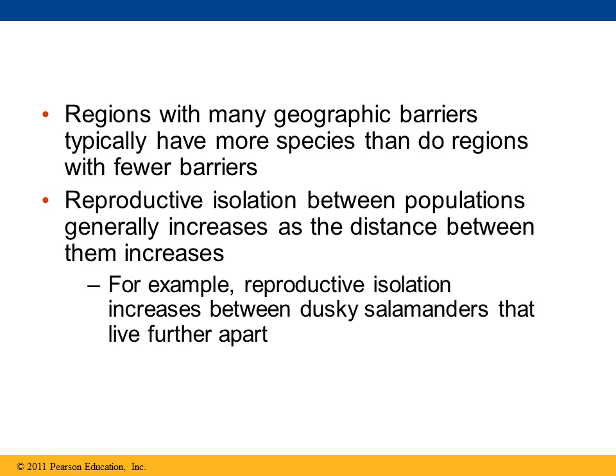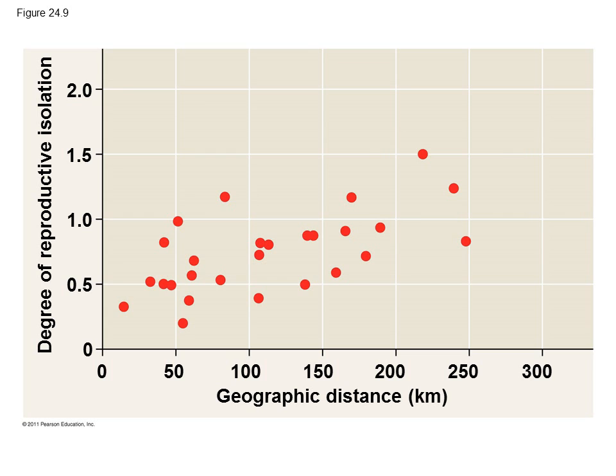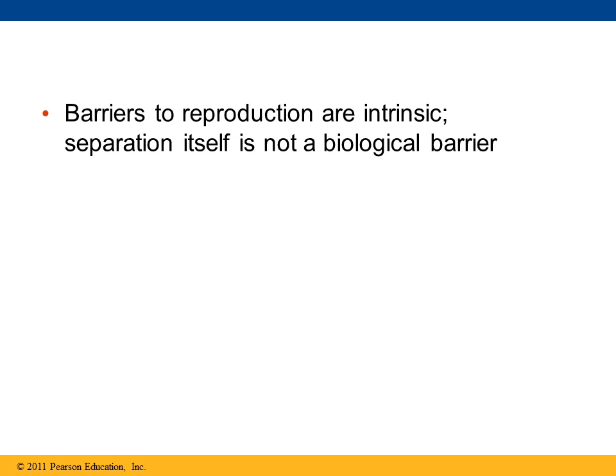So regions with many geographic barriers typically have more species than do regions with fewer barriers. Now, reproductive isolation between populations generally increases as the distance between them increases. For example, reproductive isolation increases between dusky salamanders as they live farther apart from each other.